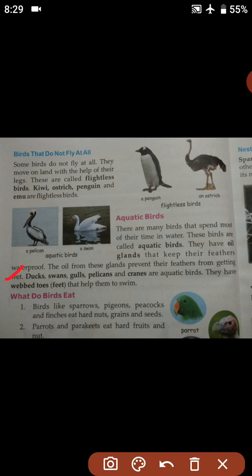Ducks, swans, gulls, pelicans and cranes are some aquatic birds. They have webbed toes, that means their feet are webbed, and that helps them to swim. Okay. So students, I hope it is clear to you till here.